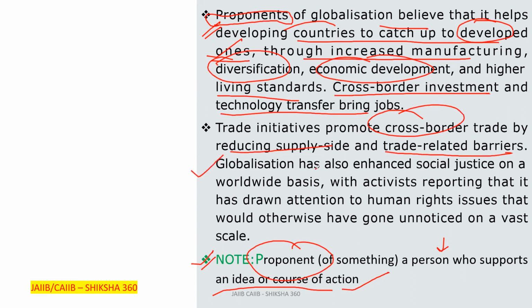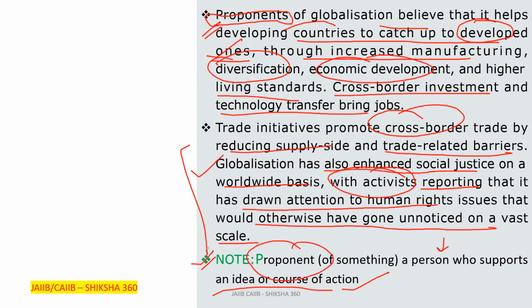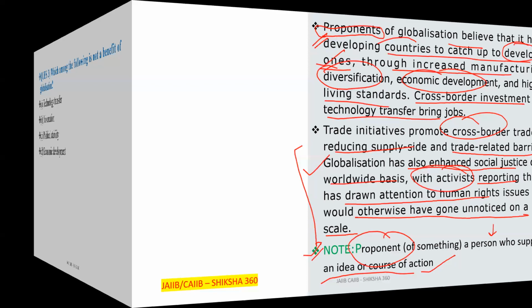Globalization has also enhanced social justice on a worldwide basis, with activists reporting that it has drawn attention to human rights issues that would otherwise have gone unnoticed on a vast scale. Clear? Okay, so now move further.